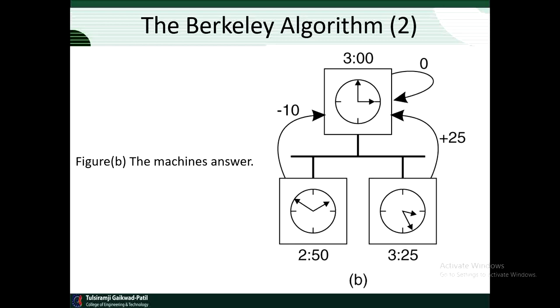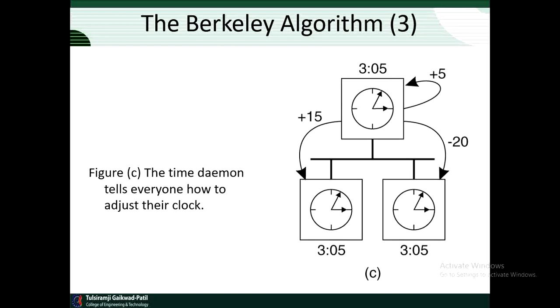And the time daemon itself has no adjustment, because it is providing the time, suggesting the time to other machines. So the Berkeley algorithm suggests that all other machines connected with the time daemon have to adjust their time accordingly, and all machines will adjust their clocks according to the time daemon.